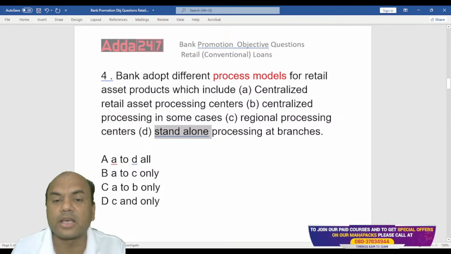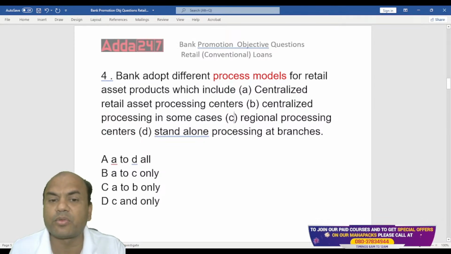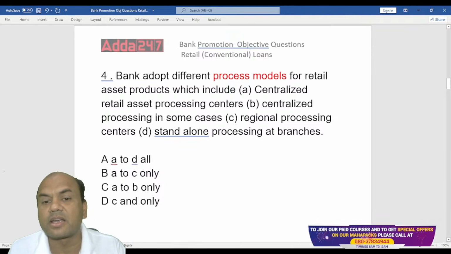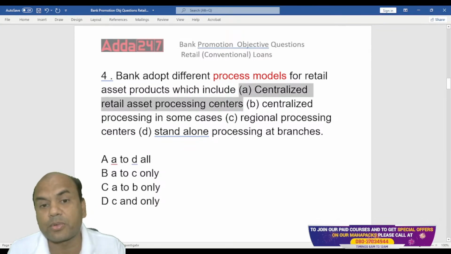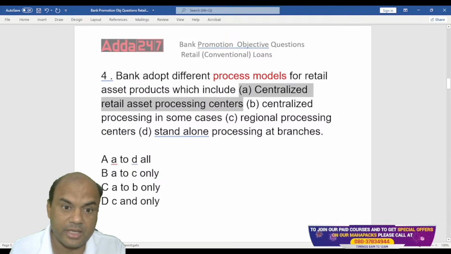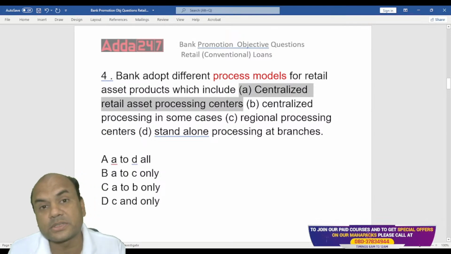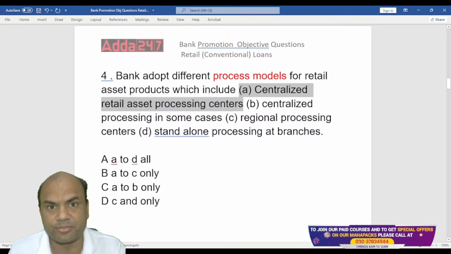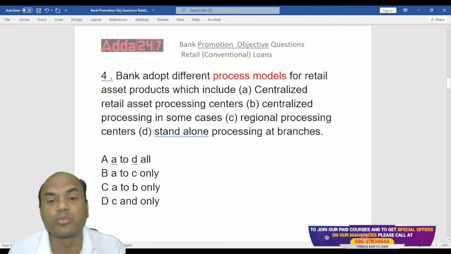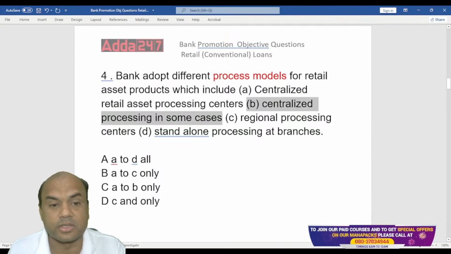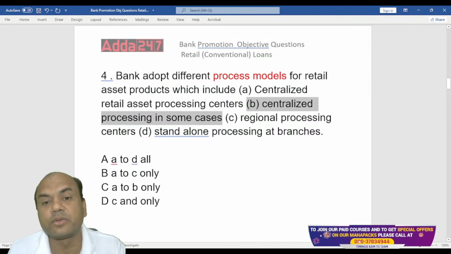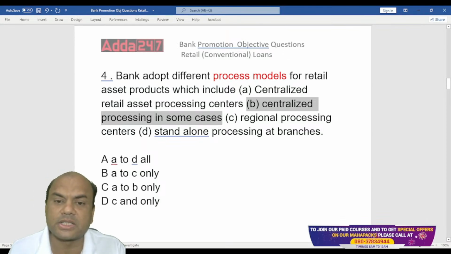So I'll explain what A is. In some banks, the loans, the assets, are processed centrally, but deposits are processed at the branch level. In some banks, both loans and deposits are processed at the central level, or CPU, Central Processing Unit. So all the loans and deposits are processed at the centralized level.